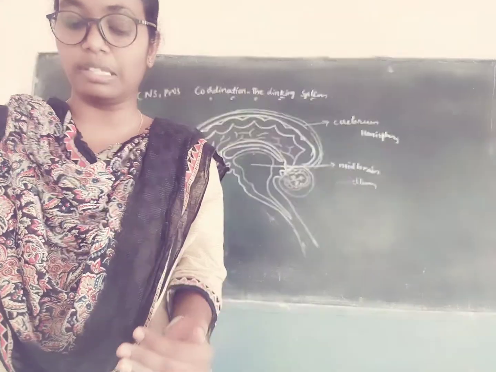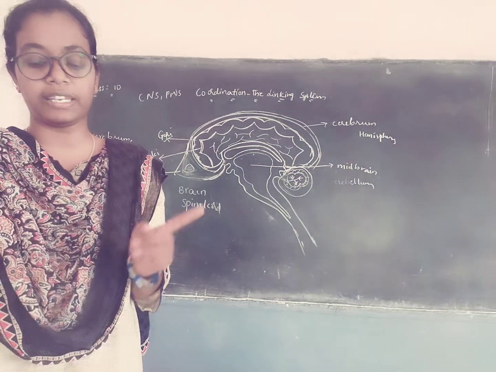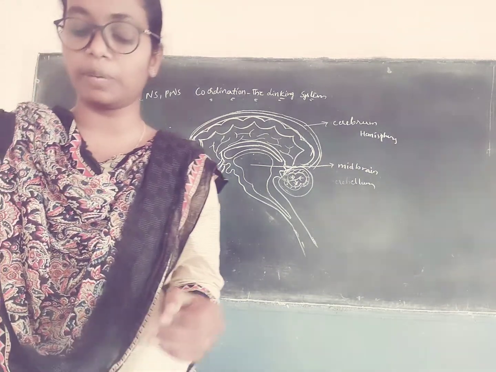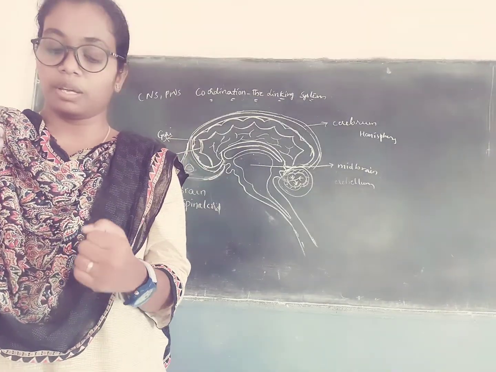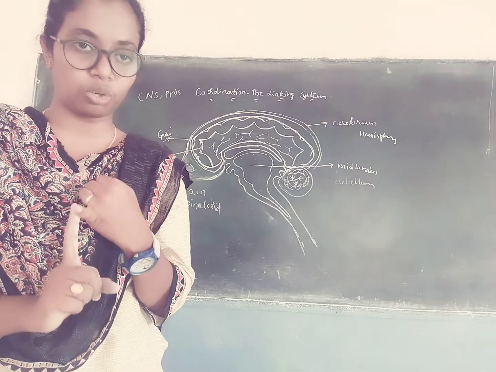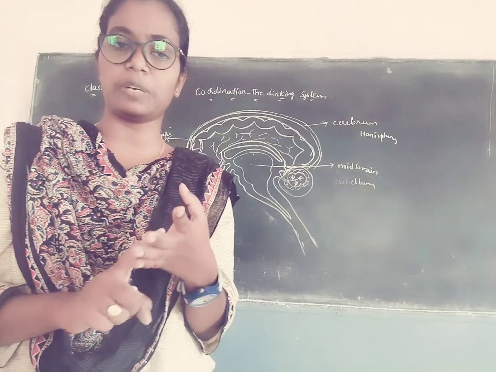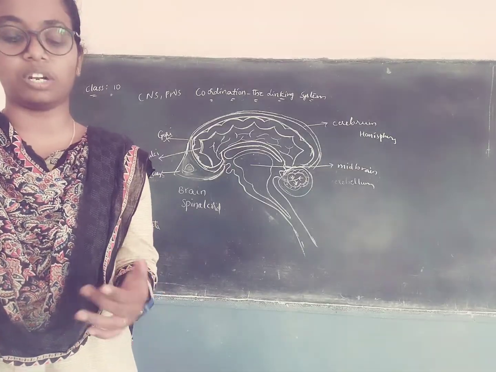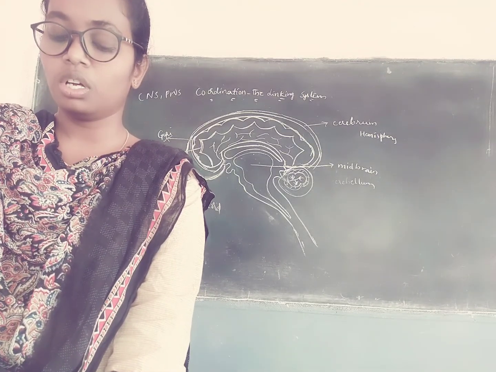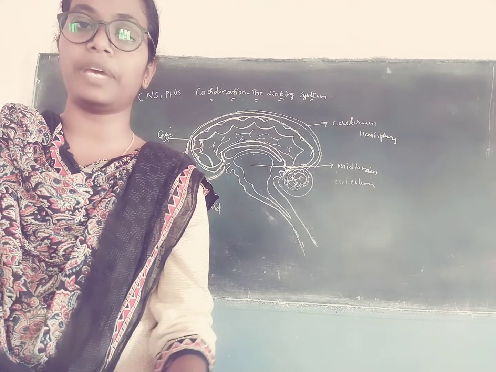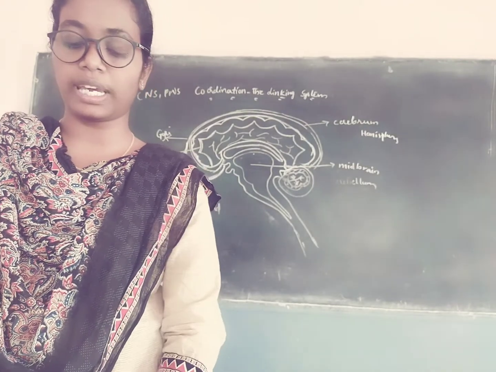The functions of the cerebrum: it is the site of mental abilities and controls thinking, memory, reasoning, perception, emotion and speech. Everything is under the control of the cerebrum. It also interprets sensations and makes us respond to cold, heat, pain and pressure.